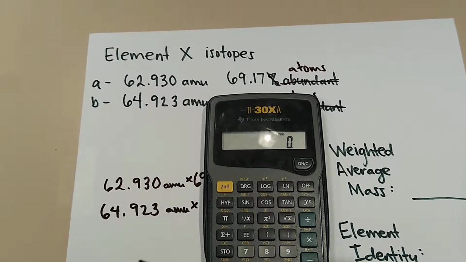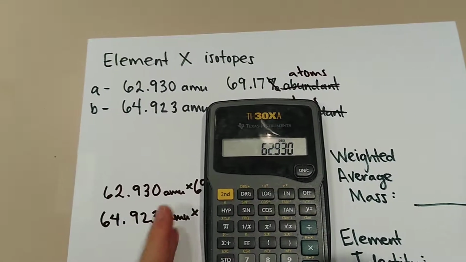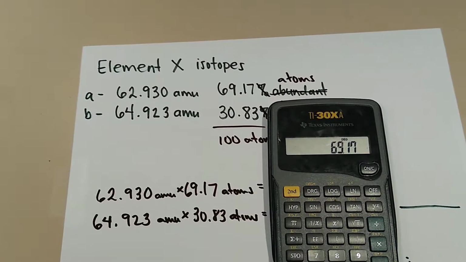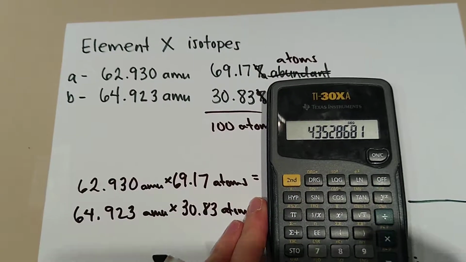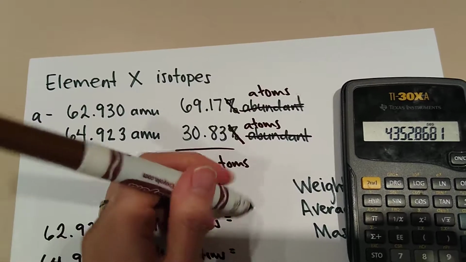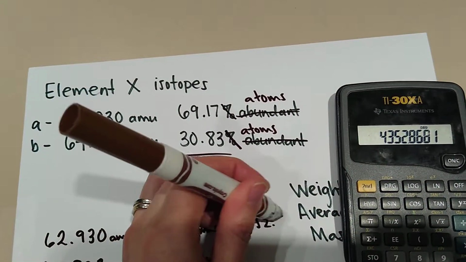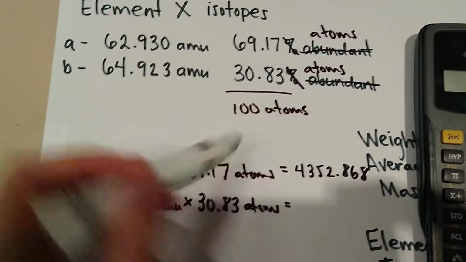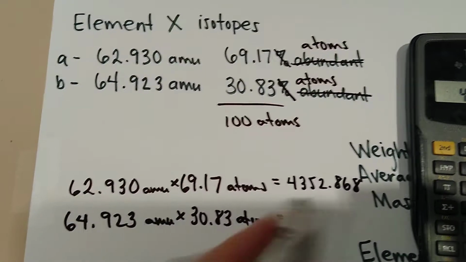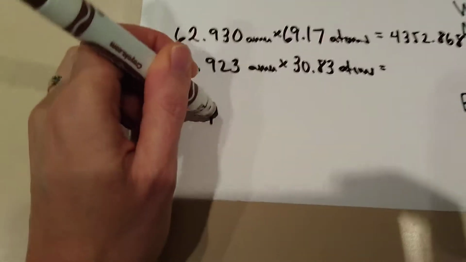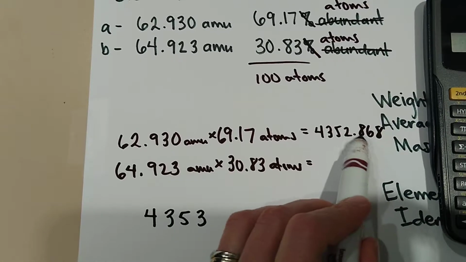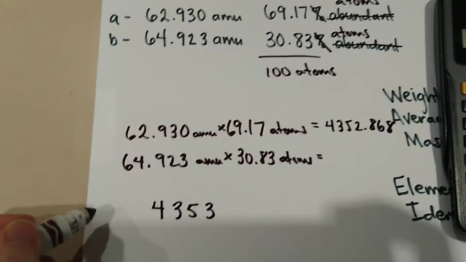Okay, 62.930 times 69.17, and we get 4352.868. I'm going to write small, 4352.868. Let's look at sig figs here. This has 5 sig figs. This has 4. So I only get to keep 4 here. Okay, so I'm going to rewrite that down here with the right number of sig figs: 4, 3, 5, 3, because that 8 rounds the 2 up. So 4353 is my first answer.